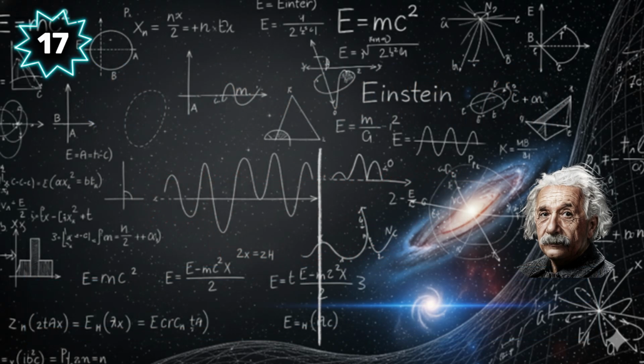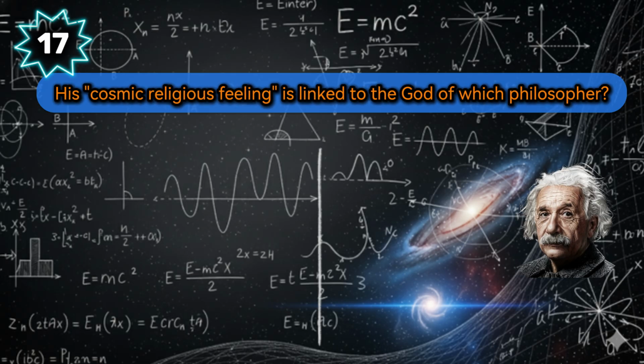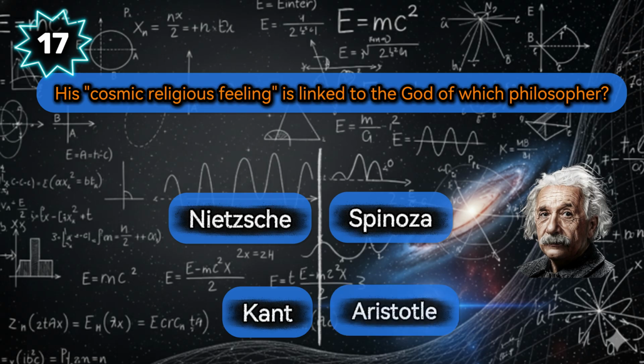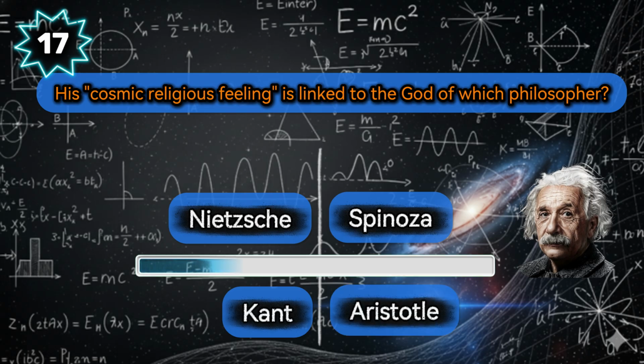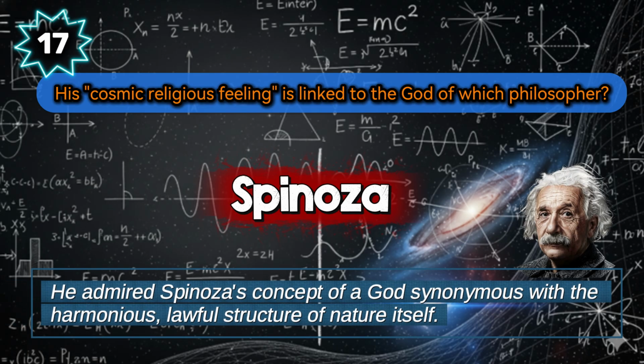Einstein often spoke of his spiritual views. His cosmic religious feeling is linked to the God of which philosopher? Your options are Nietzsche, Spinoza, Kant, or Aristotle. The right answer is Spinoza. He admired Spinoza's concept of a God synonymous with the harmonious, lawful structure of nature itself.